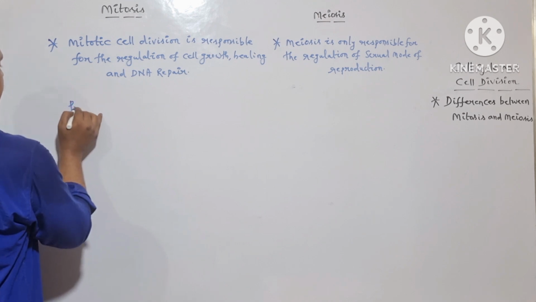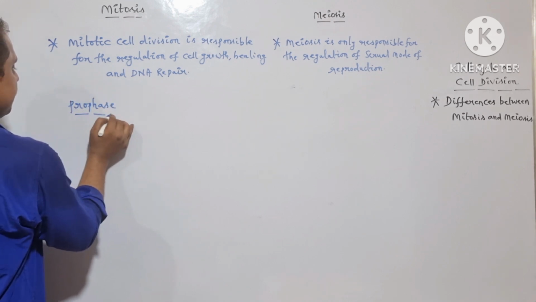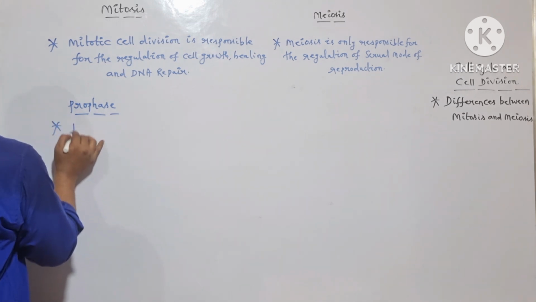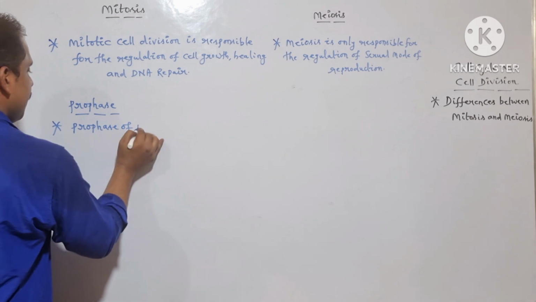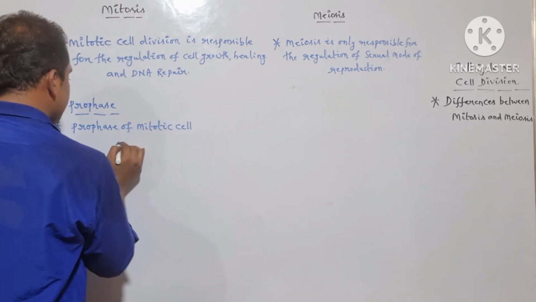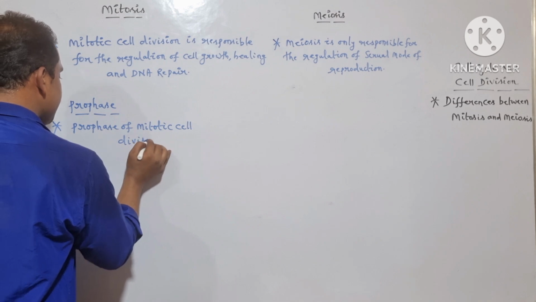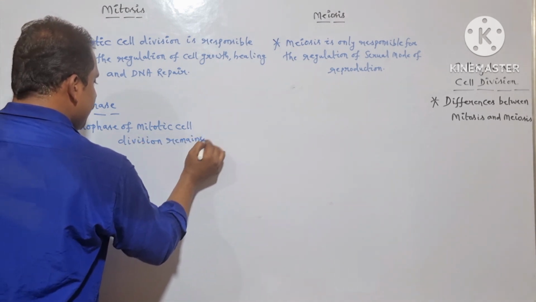Prophase of mitotic cell division remains very simple.